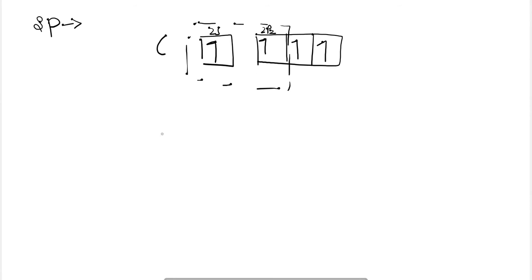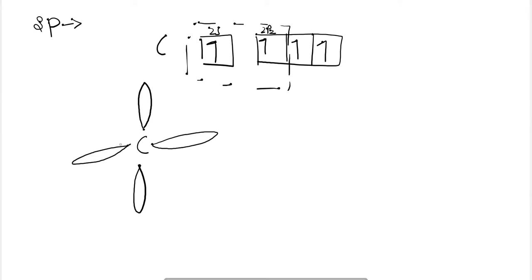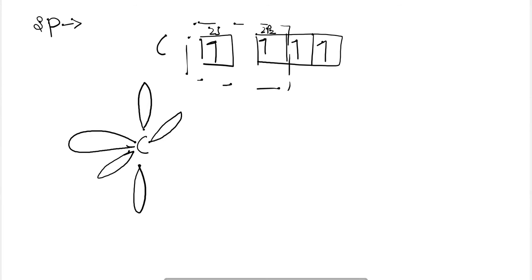So here the structure will be px orbital and py orbital. This is the px orbital, this is the py orbital, and these are the two hybridized orbitals of the carbon.